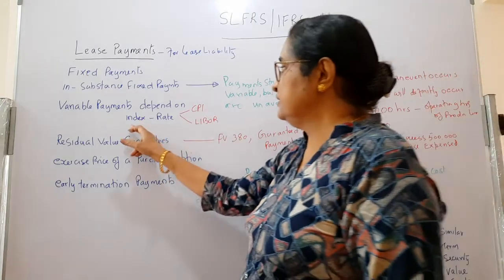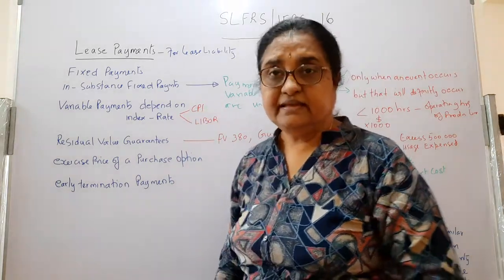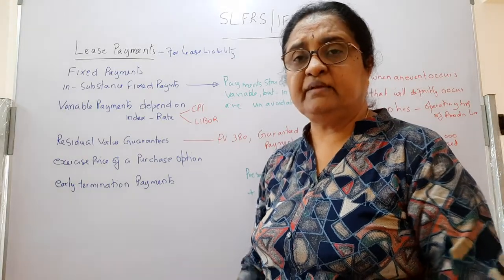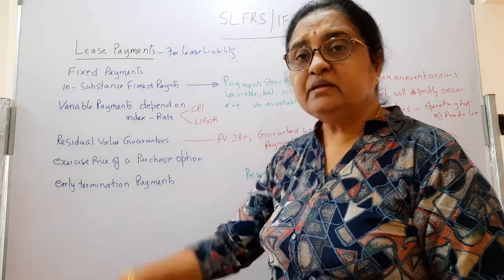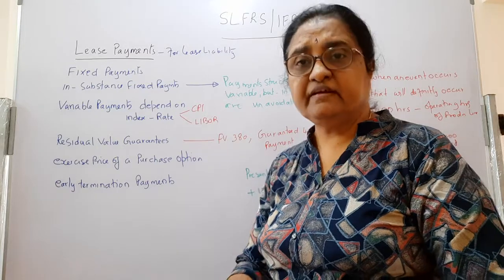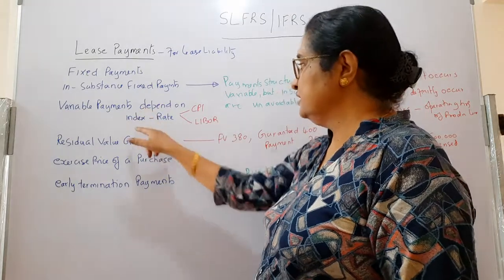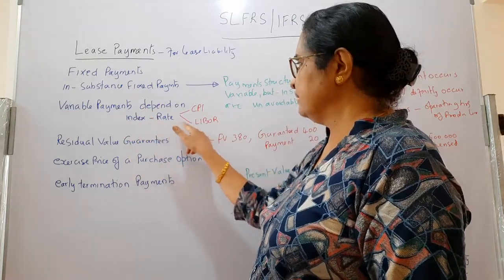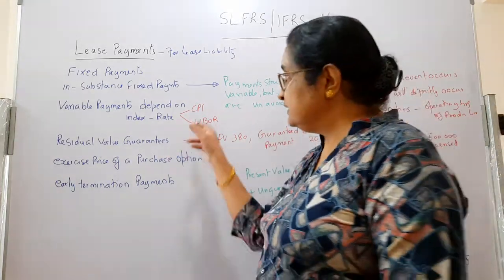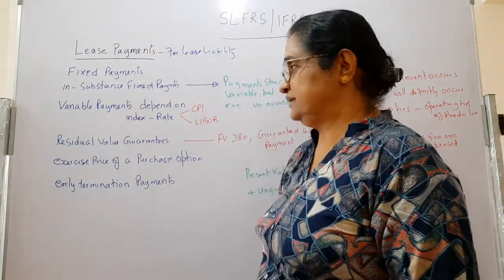And for the variable payment, if it depends on an index or a rate, that is the consumer price index, the inflation rate, then at the commencement date, if you estimate a rental payment of 2.5 million, and at the end of the year the CPI has gone up by 5%, your figure will change. According to the standard, that can be accommodated if it depends on an index or a rate, something like LIBOR, the London Interbank Offered Rate. If it depends on that, you can accommodate it in your lease payment for the lease liability.